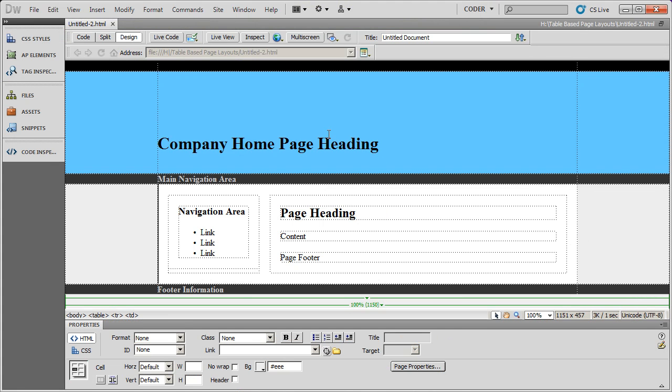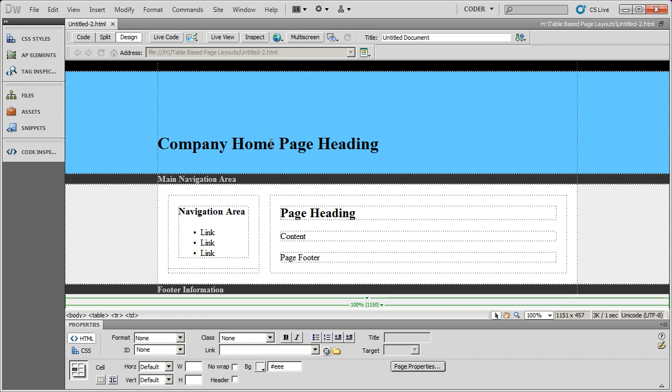There are a number of drawbacks to using table-based layouts, but one of them is that table-based layouts don't have any semantic understanding to the different areas that are in them. With HTML5, you can add the semantic tags to your table-based layouts, though. Let's go ahead and see how we would do that.